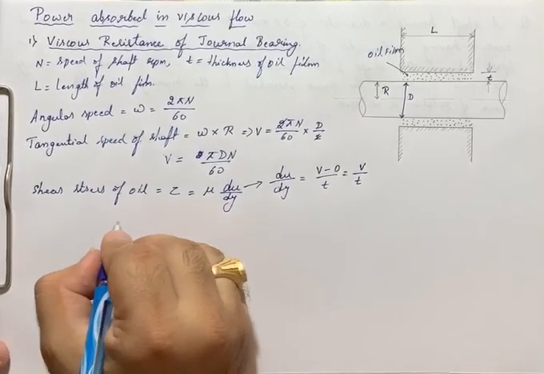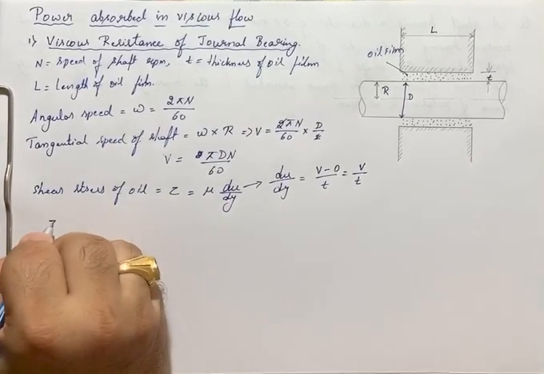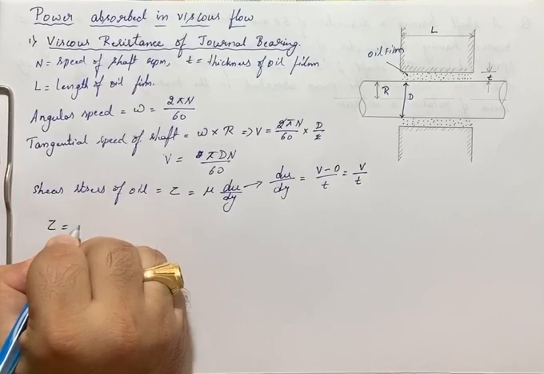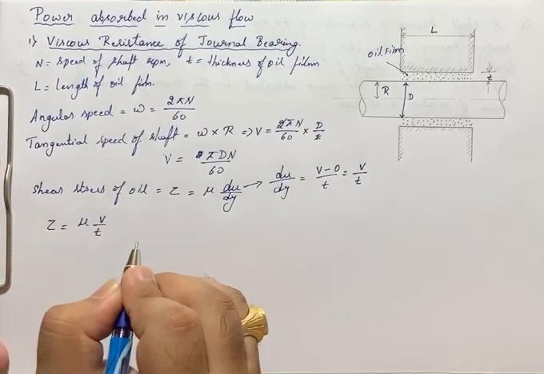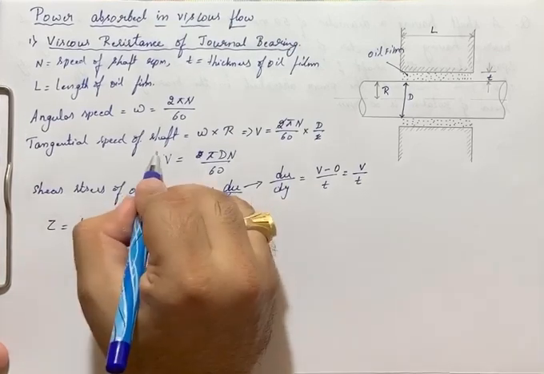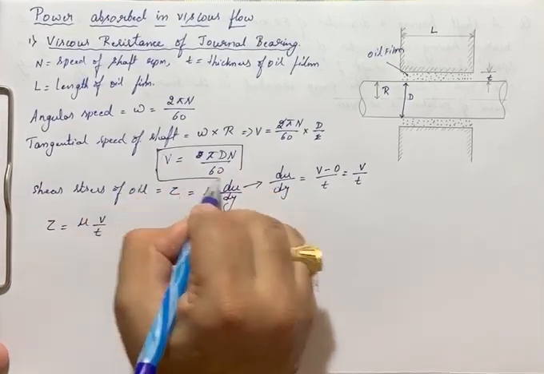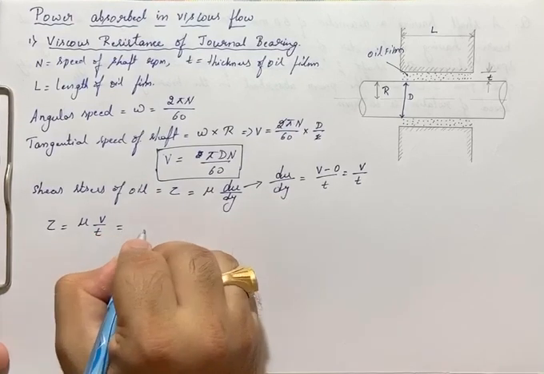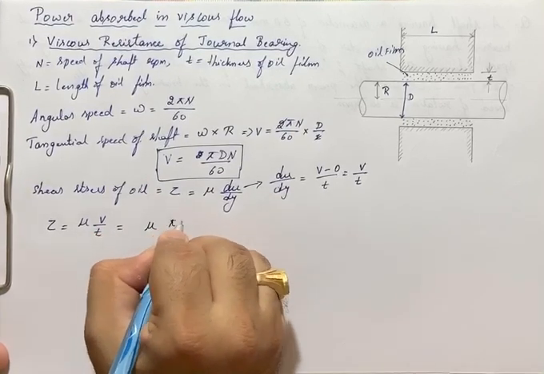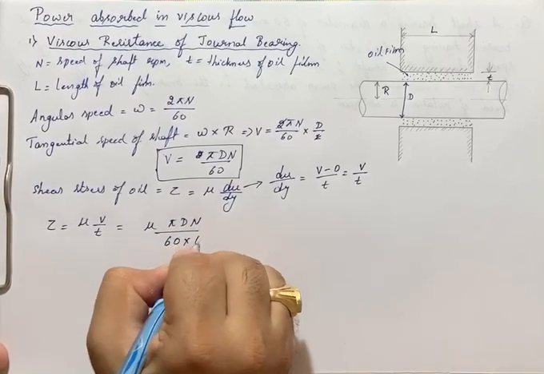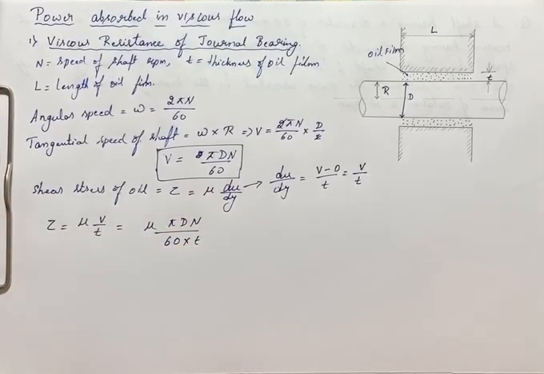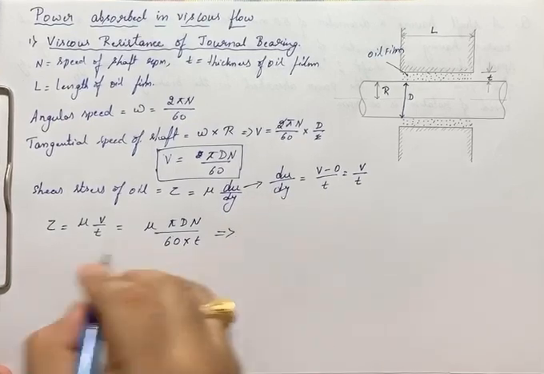So I can write tau equals mu into v by t. Now v is nothing but pi D N by 60, so tau equals mu into pi D N divided by 60 t. This is the shear stress. Now you have found out the shear stress. What will be the shear force?